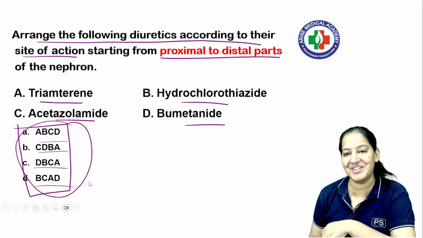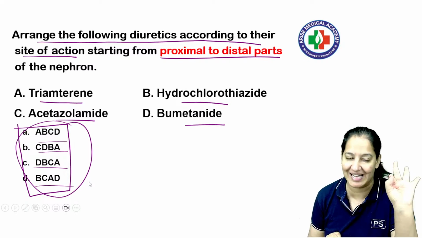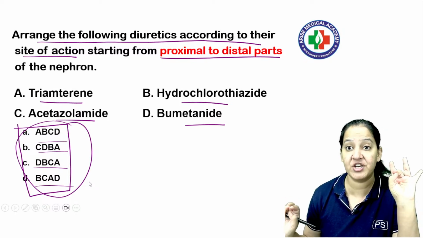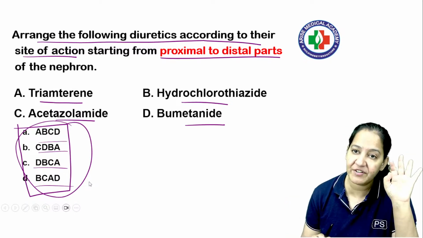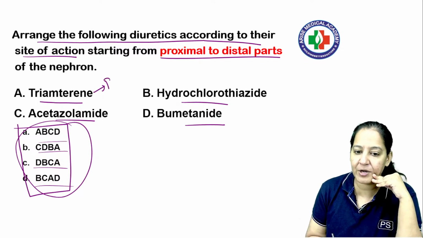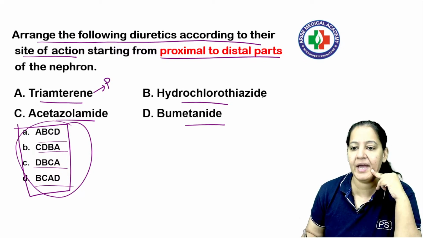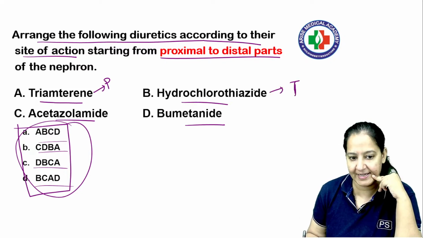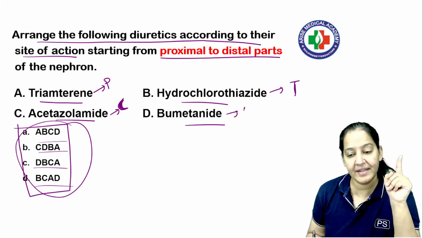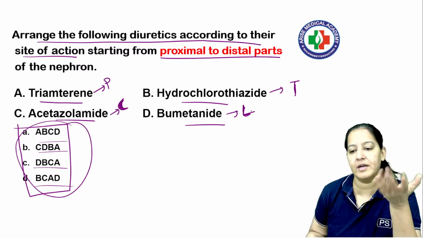The clinch in the question is that you should know two things. Number one, you should know the classification very well, and number two, you should know the mnemonic of the mechanism of action, COLTP. COLTP everybody knows, but how many know the classification? Triamterene comes in potassium sparing drugs. Hydrochlorothiazide comes in the thiazide category. Acetazolamide comes in carbonic anhydrase inhibitors, and bumetanide is like furosemide, one of the loop diuretics. Now you can do it.